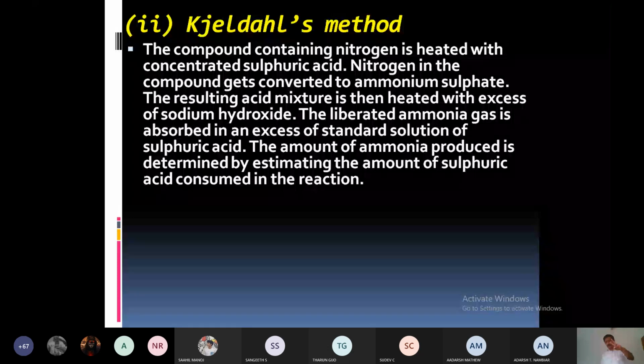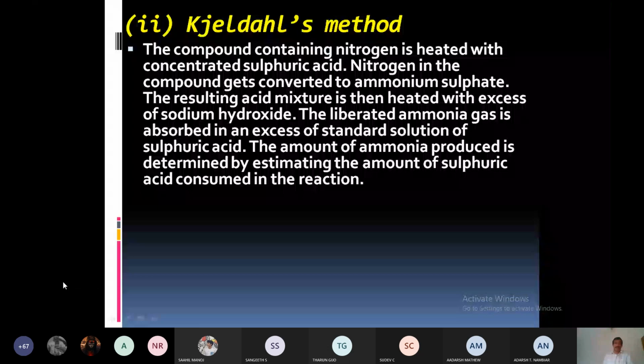It has two parts. In the first part, nitrogen in an organic compound can be quantitatively converted to ammonium sulfate by boiling with concentrated sulfuric acid. That ammonium sulfate can be quantitatively converted to ammonia by boiling with NaOH. Ammonia is basic in nature, you know. So the amount of ammonia formed can be estimated using an acid. That is the basic principle of Geldas method.